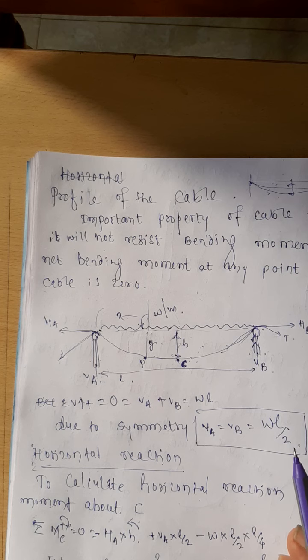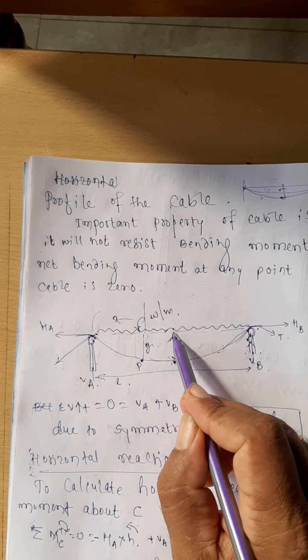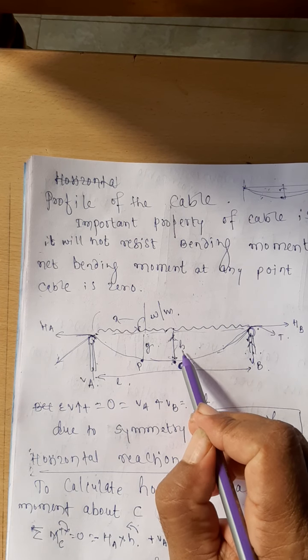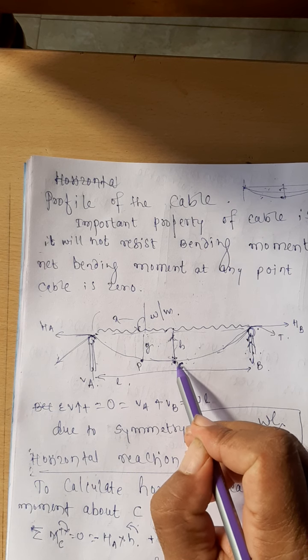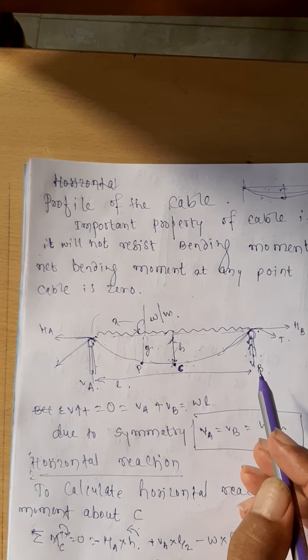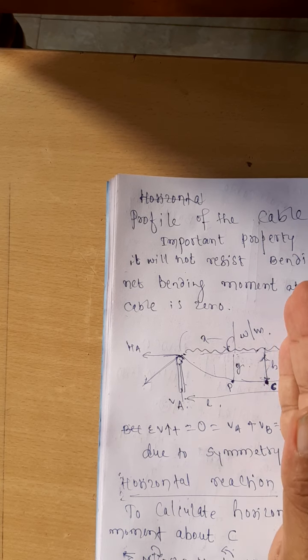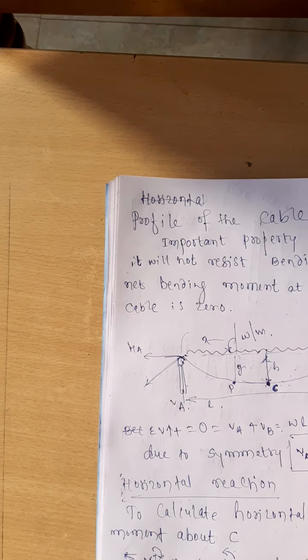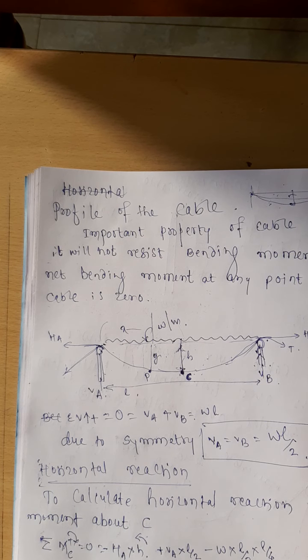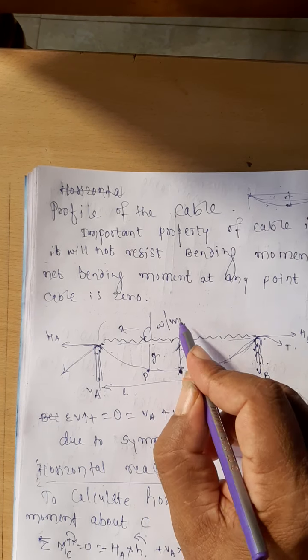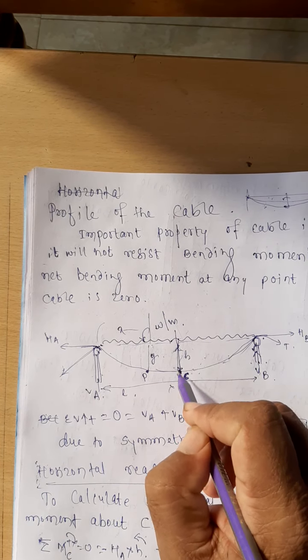So what he is doing is, he is considering the lowest point. Assume that the central dip is H. He is taking the lowest point for the calculation purpose. So you take the lowest point here, take either this part for the calculation or this part for the calculation, right? So calculate the bending moment at this particular section.